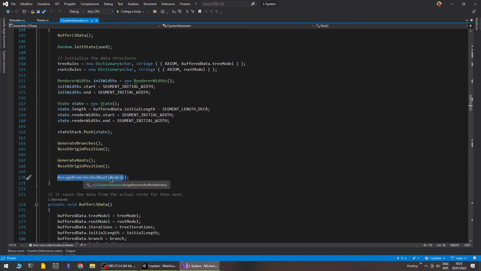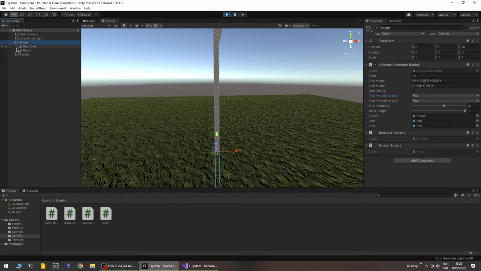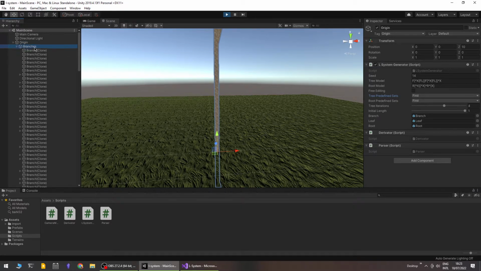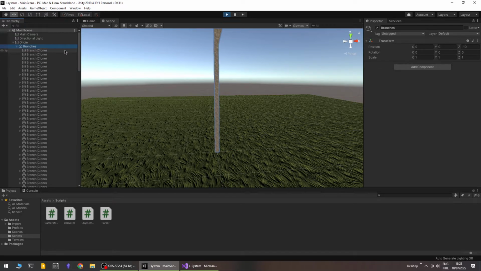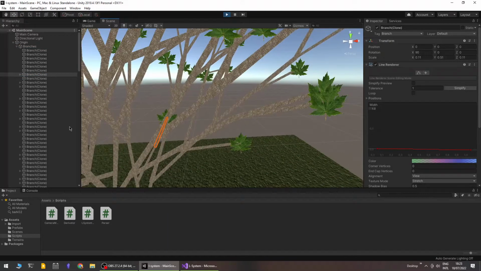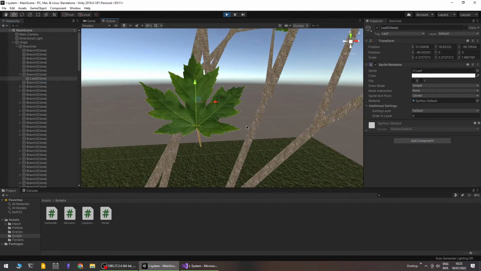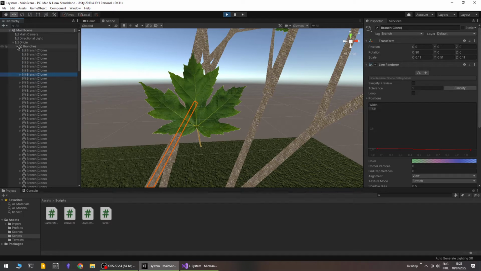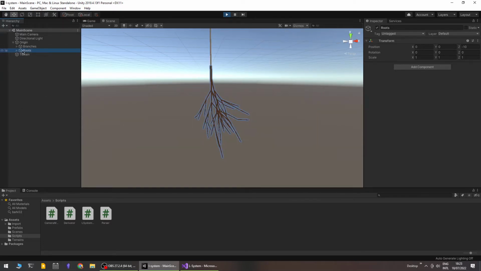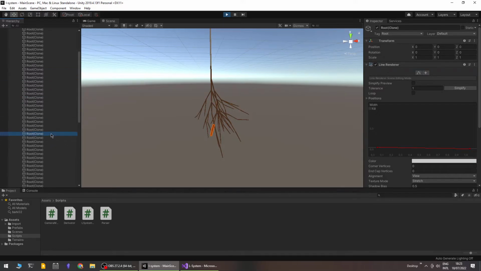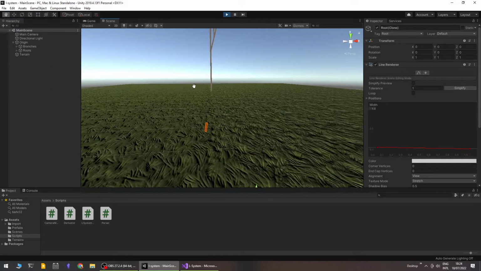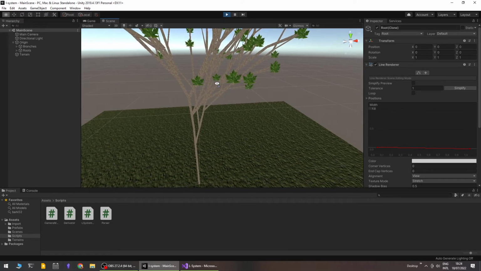And then we assign the branches and root nodes, which is a really important function for the organization of the application. Essentially, you can see that each branch is inside a branches object as a child, and each terminal branch has a leaf as a child. Okay, this is it. This also happens for roots, but there is no leaf, so there will be only the roots. And that's it. Let's see how this application plays.